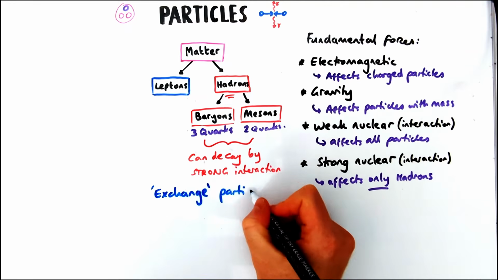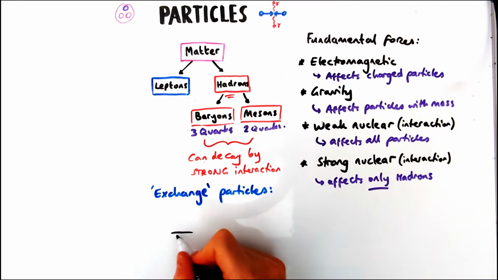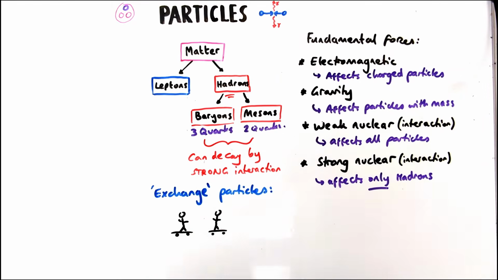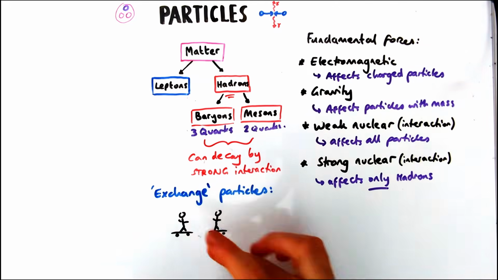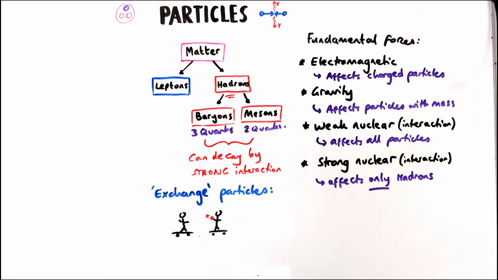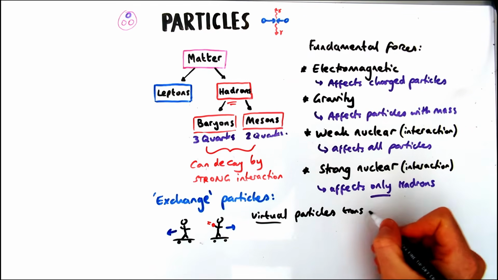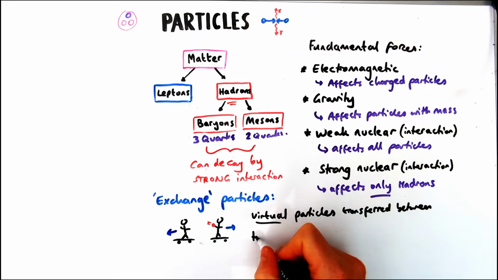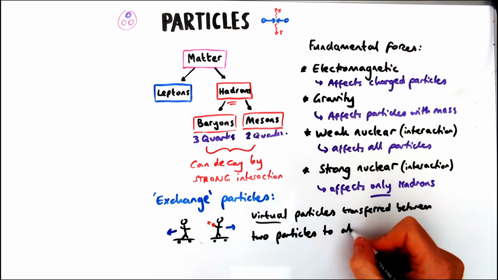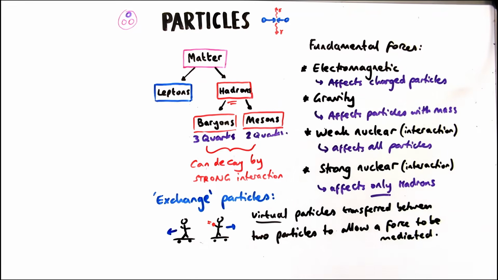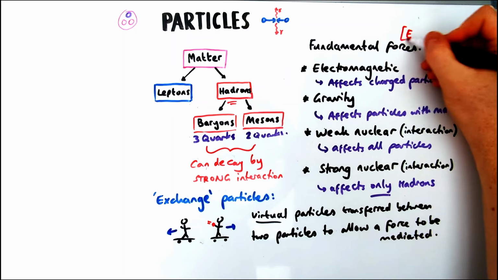Now, how do these forces get mediated, or how do they get exerted? This is where the idea of exchange particles comes in. The analogy to use with exchange particles is 2 people on skateboards facing each other, and one of them throws a basketball at the other. Now, if nothing else changes, the 2 people will become slightly further apart because of Newton's third law. The person throwing the ball will move backwards, the person catching the ball will also move backwards. Now, while this obviously isn't exactly what happens with exchange particles, it occurs in the same way, for example, when 2 electrons repel. So exchange particles are virtual particles that are transferred between 2 different particles that allow a force to be mediated or exerted.